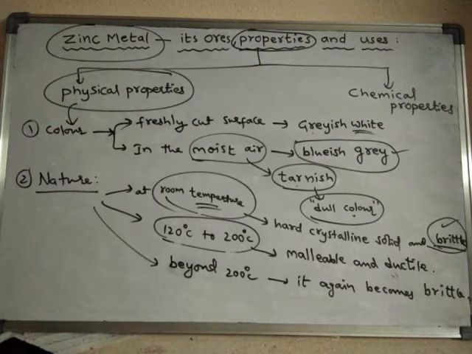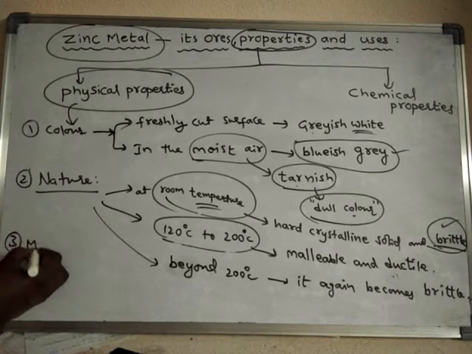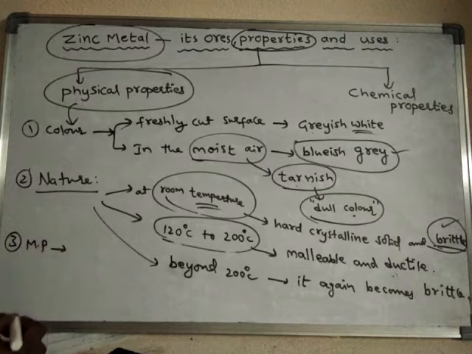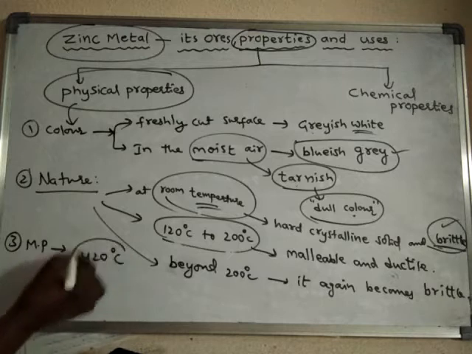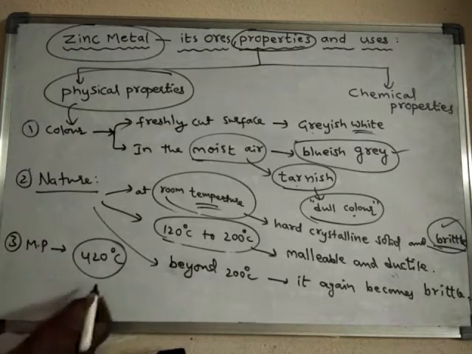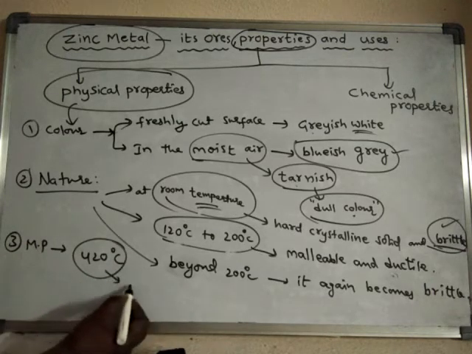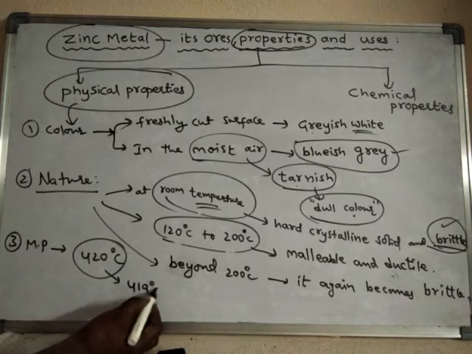If you speak about the melting point of zinc, it is 420 degrees centigrade. Actually speaking, the exact value is 419 degrees centigrade.